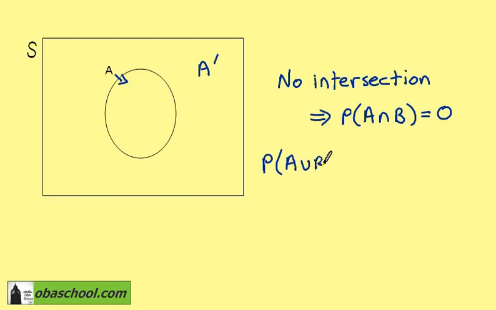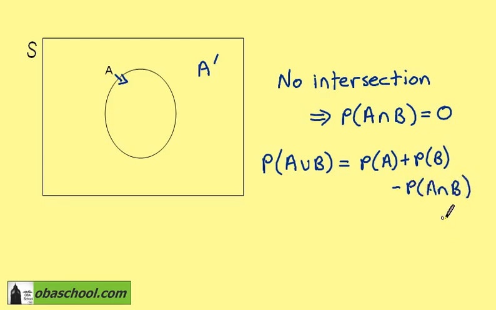The probability of A or B we know is the probability of A plus the probability of B, take away the probability of A intersection B. Clearly, for mutually exclusive events, the probability of A and B is 0, just leaving us with the probability of A or B being the probability of A plus the probability of B.